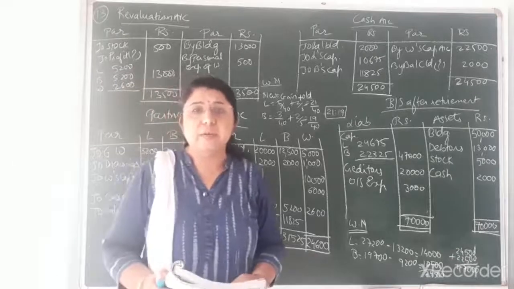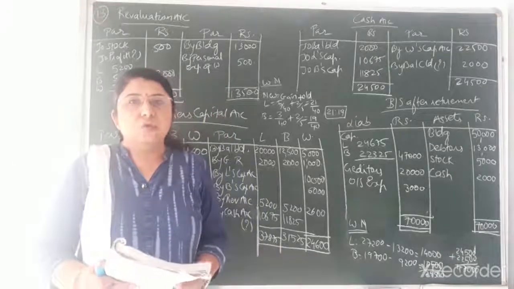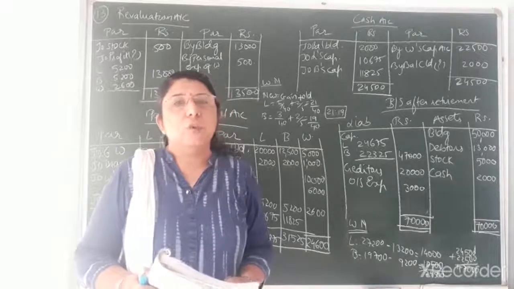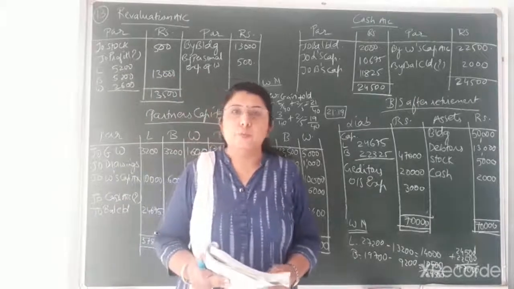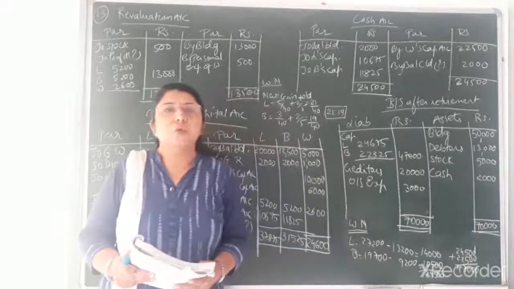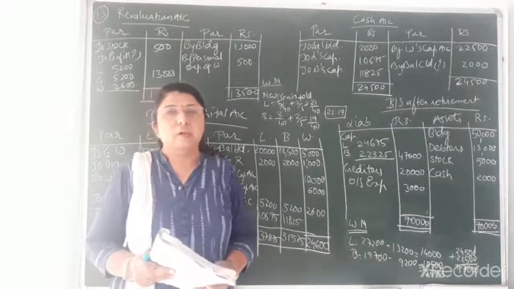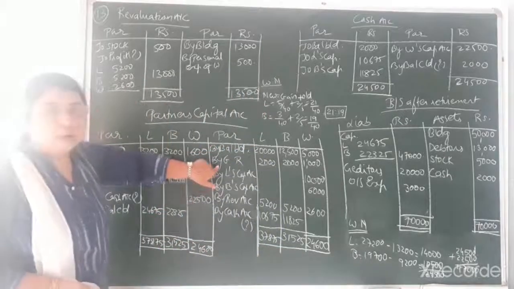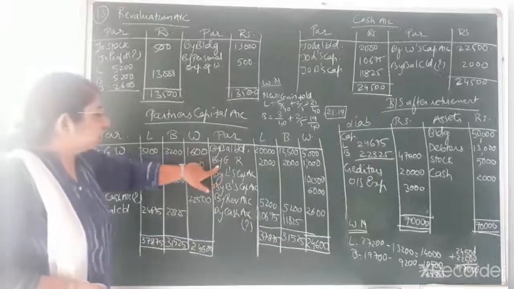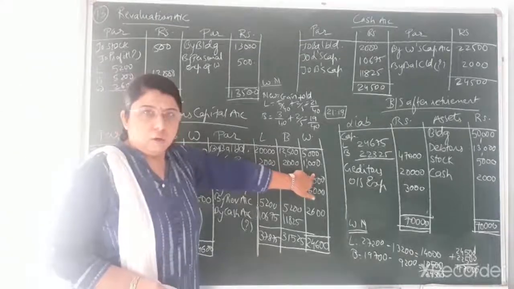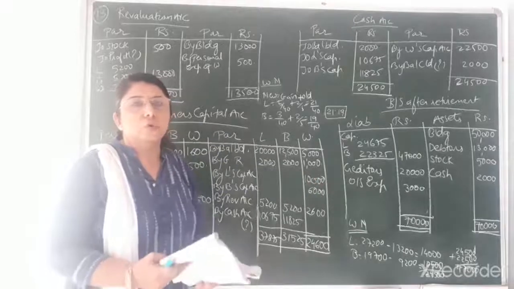No adjustment related to general reserve is there. So as it is, we have to distribute the accumulated profit amongst all the three partners in their old profit and loss sharing ratio. What is the old profit and loss sharing ratio? That is 2:2:1. So 5,000 will be distributed in 2:2:1. So you can see on the partners capital account credit side, second entry that I have written by general reserve 2,000, 2,000 and 1,000. That is in the ratio of 2:2:1.